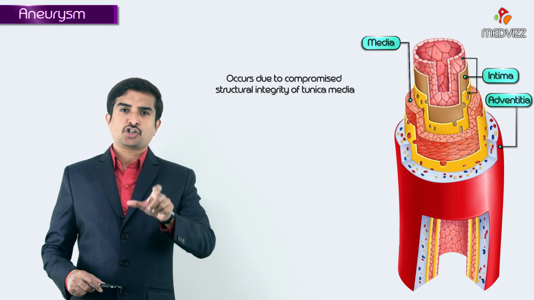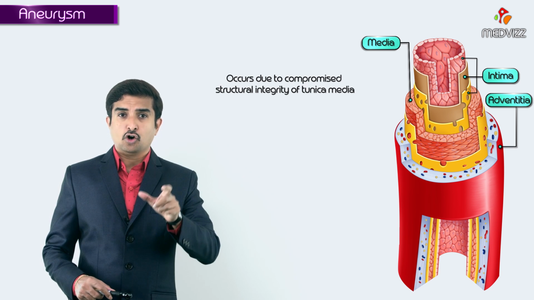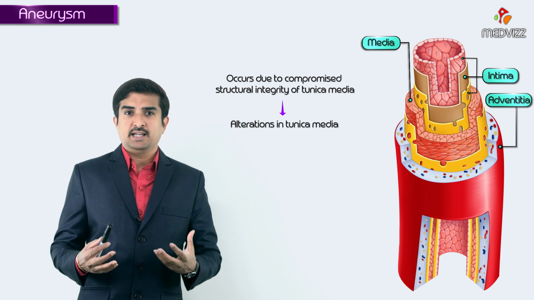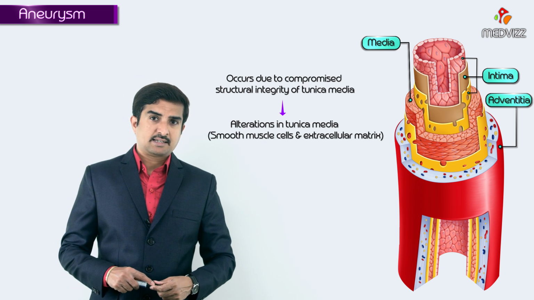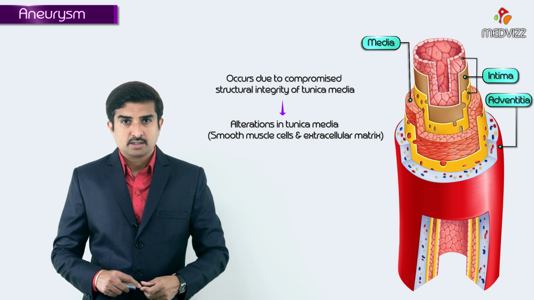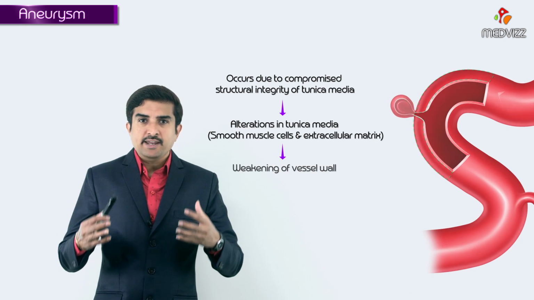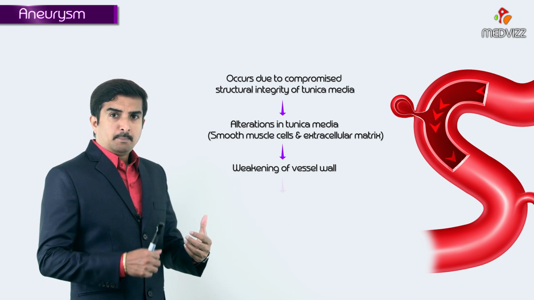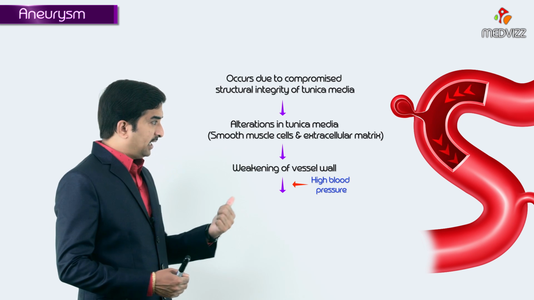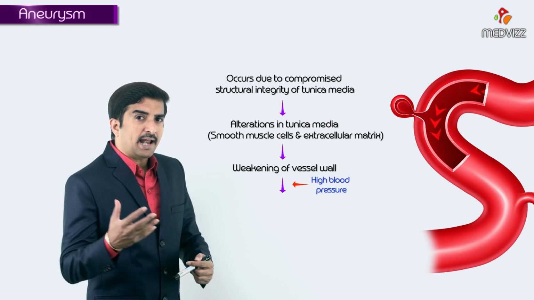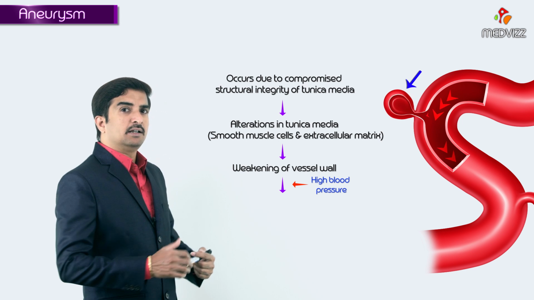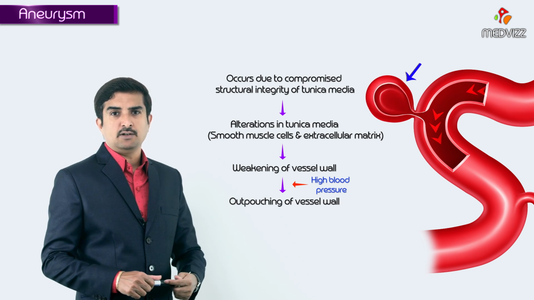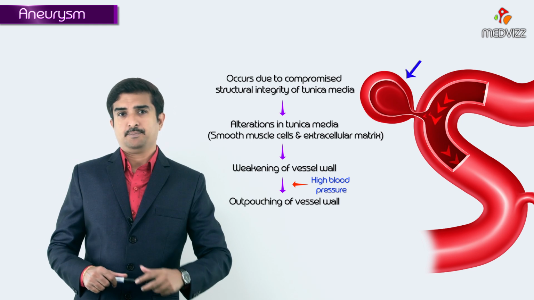So whenever the structural integrity of the media is compromised, there will be alterations in the media, in smooth muscle cells or extracellular matrix. Because of this, there will be a weakening of the vessel wall. Whenever there is a weakening of the vessel wall, plus a high pressure of blood in that particular area, it pushes that particular anatomical location of the vessel wall, creating an outpouching of the vessel wall because of the weakened area, right?